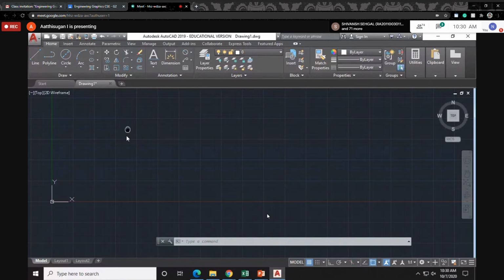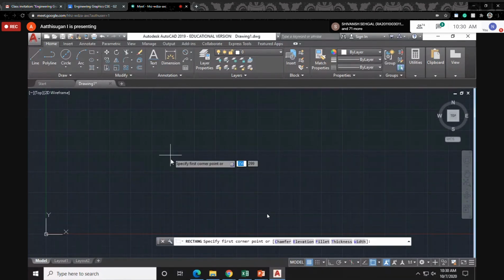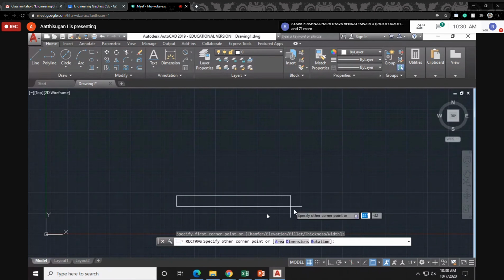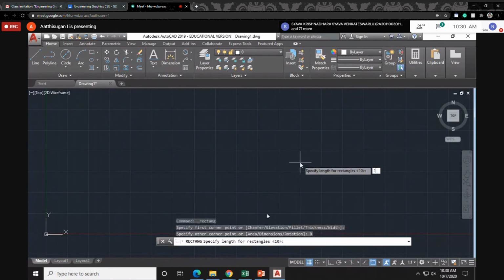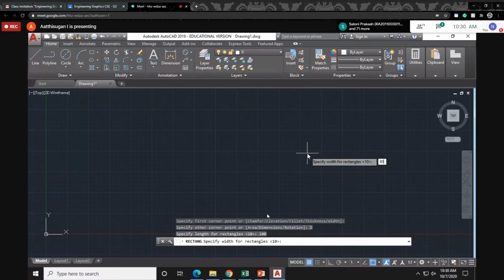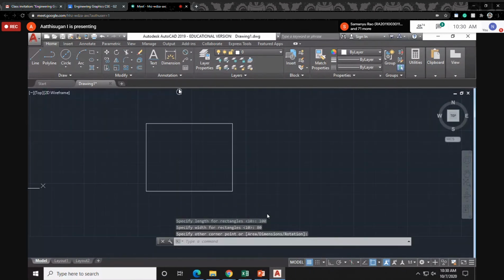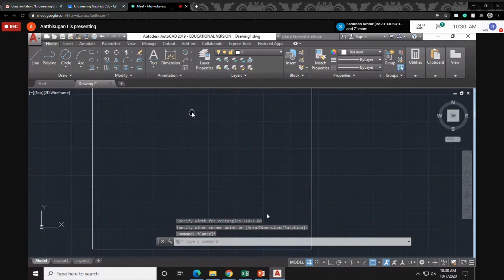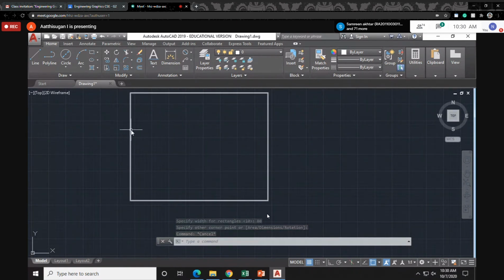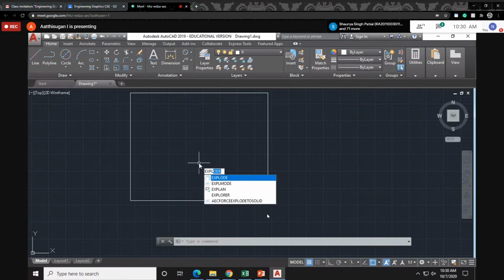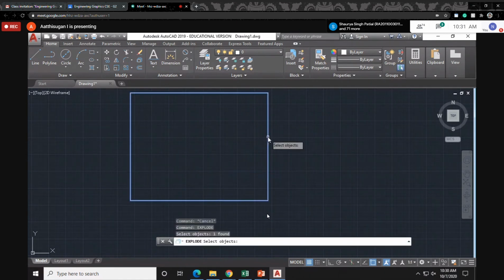You may draw one rectangle, first point using the dimension method. Length is 100 and width is 80. I made one rectangle. Then make sure first you divide. Now this is a single object. You can draw lines also, but it comes like this. So I'm going to divide it into some lines. First you explode this object. Enter. Why I explode: if I select this line, only a single line will come. Otherwise a double line will come.